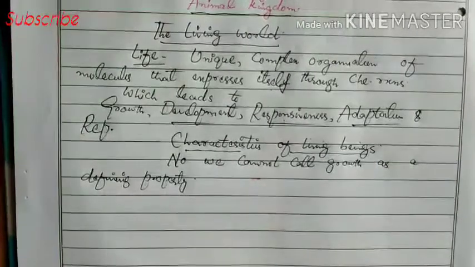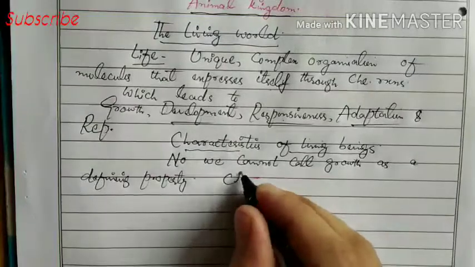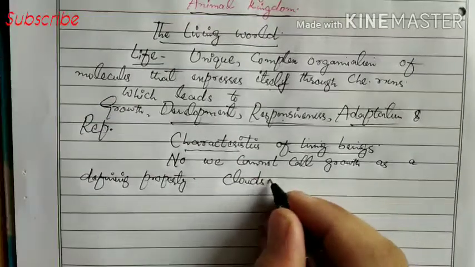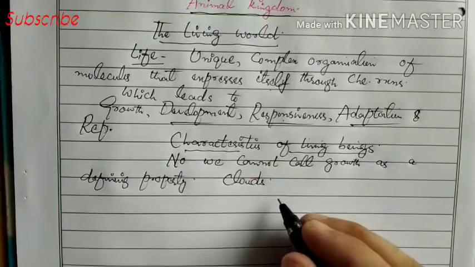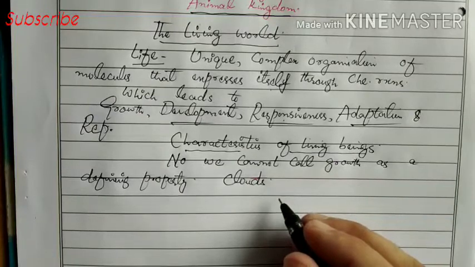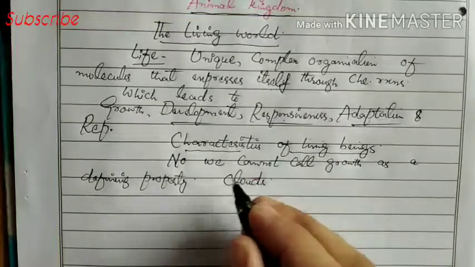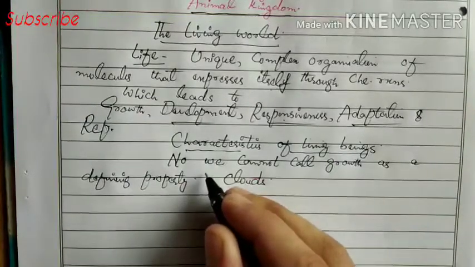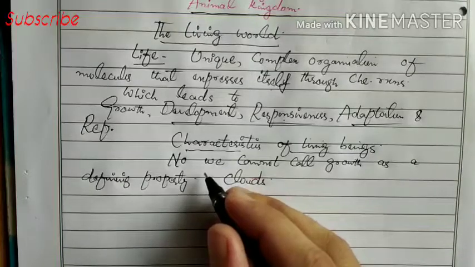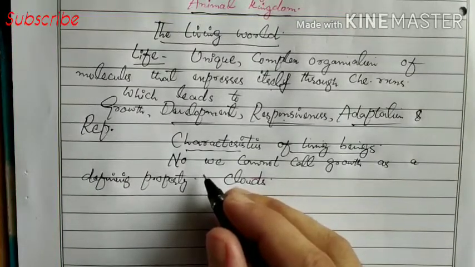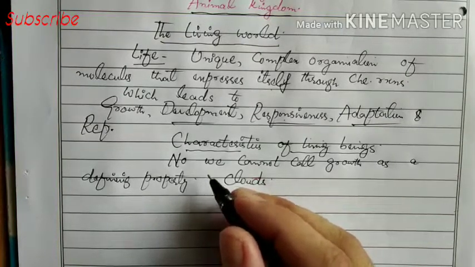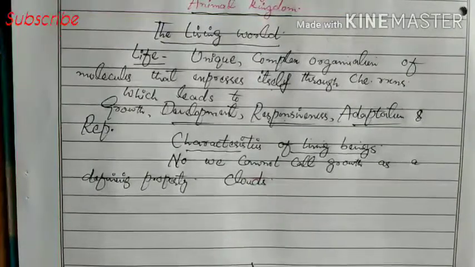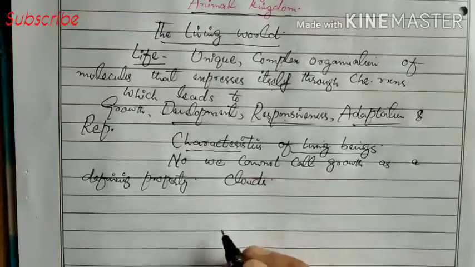For example, take the example of clouds. Clouds also move from one place to another, they also show growth, so we cannot consider clouds as living things. So these characteristics of living things like growth and movement cannot be called defining properties, because some non-living things also show these properties.